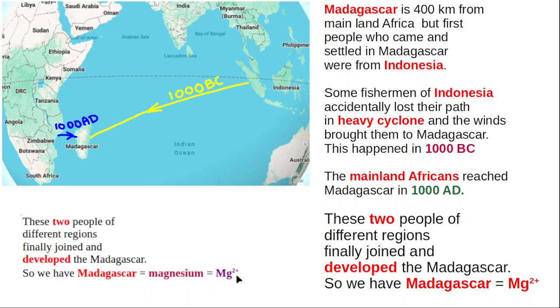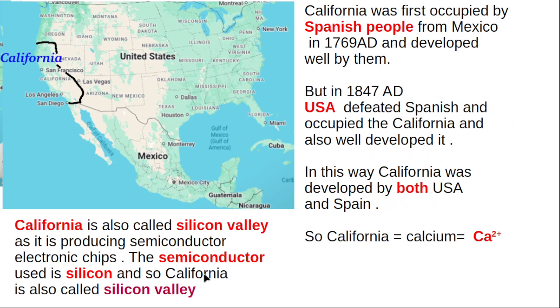Magnesium has Mg2+. Madagascar is compared with magnesium. Okay, this is all about magnesium. Next, let us learn about calcium. Calcium valency is 2+. We are comparing calcium with California.